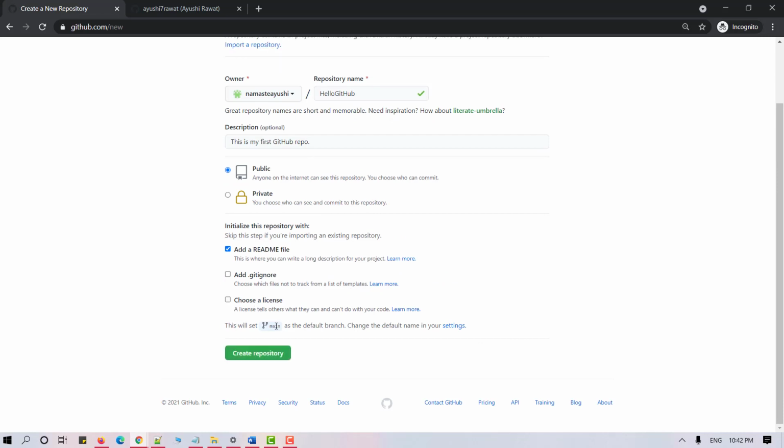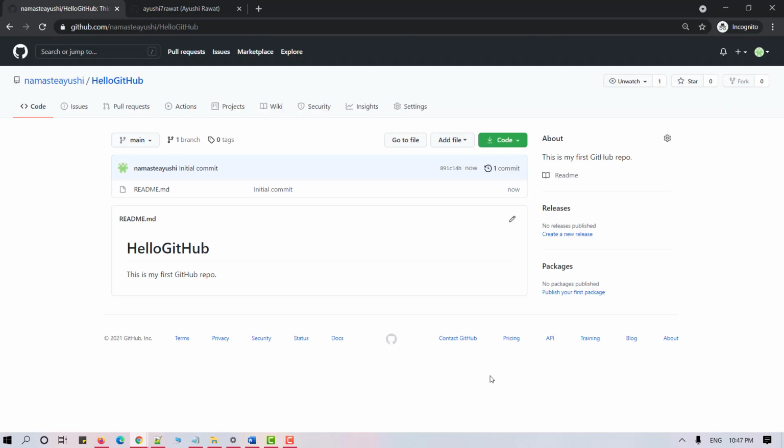Note that this will set main as the default branch. If you would have created any repository before October, your main branch name will still be master. So now let's proceed and click create repository. Yes, it's that easy. And a Git repository has been created. So this is how a GitHub repository looks like.